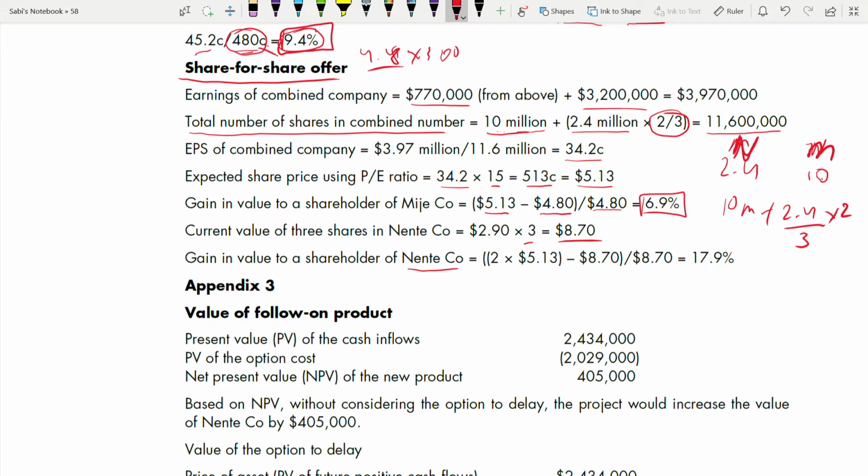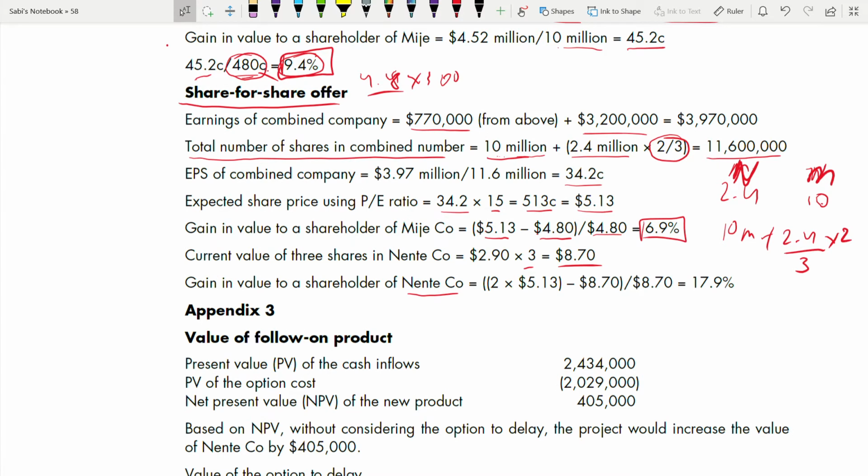5.3 minus 8.7, because 2 of the M shares you are taking. So what is the value? Expected share price for M is 5.3. So 5.3 into 2 shares, because 2 shares you are taking of M, minus the 3 shares which are valued in N, which is this. So this minus this divided by this. This is your gain.